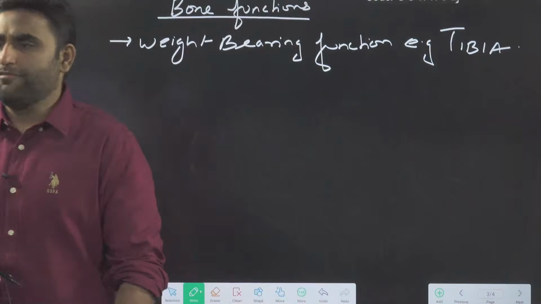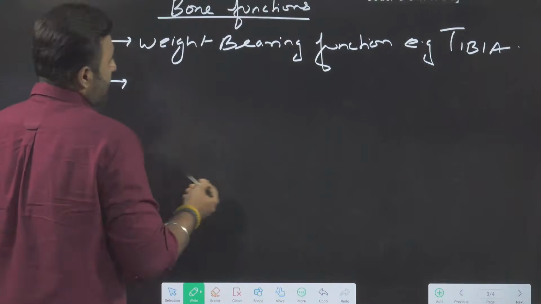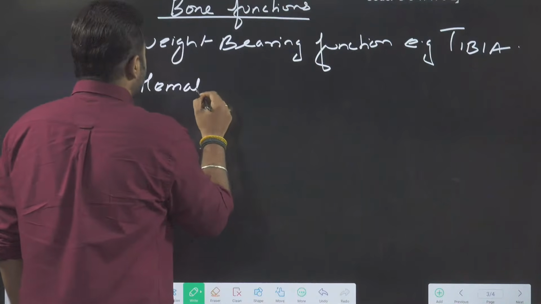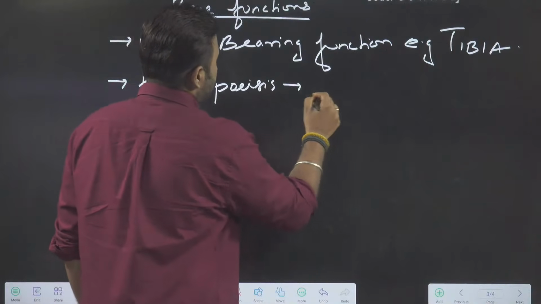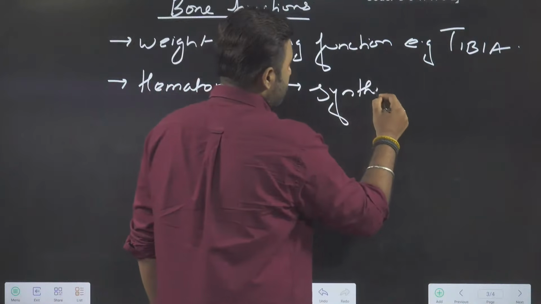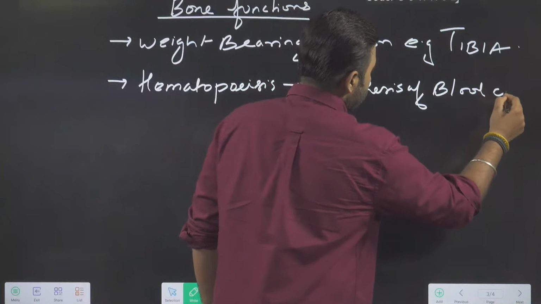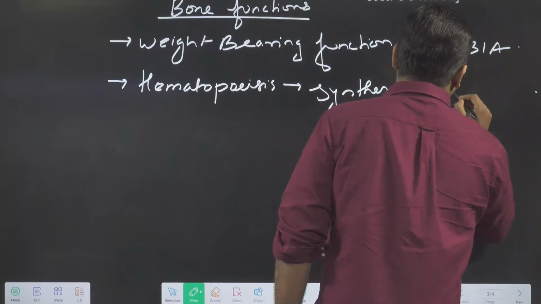So weight bearing function, I will say. Another function I can say is hematopoiesis. Yes, that is synthesis of the blood cells.